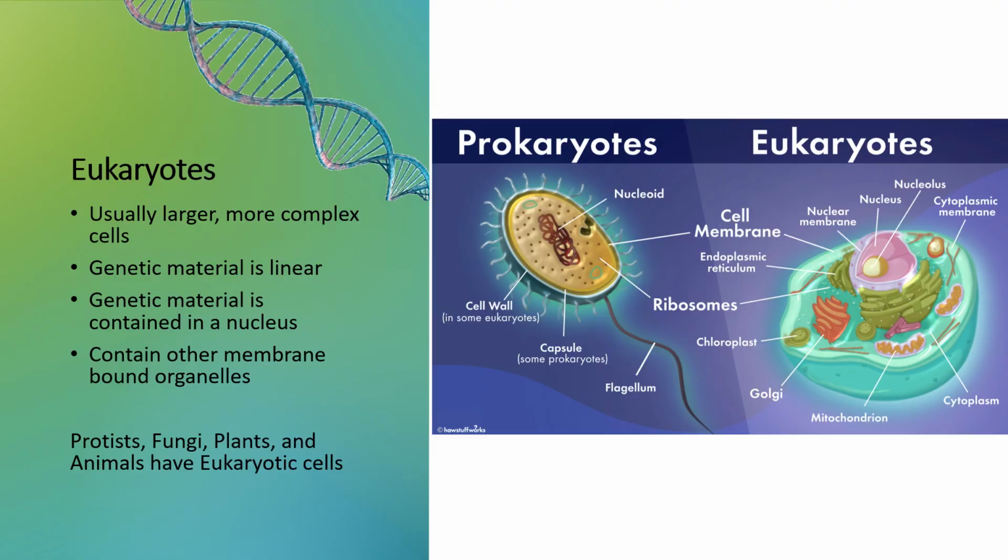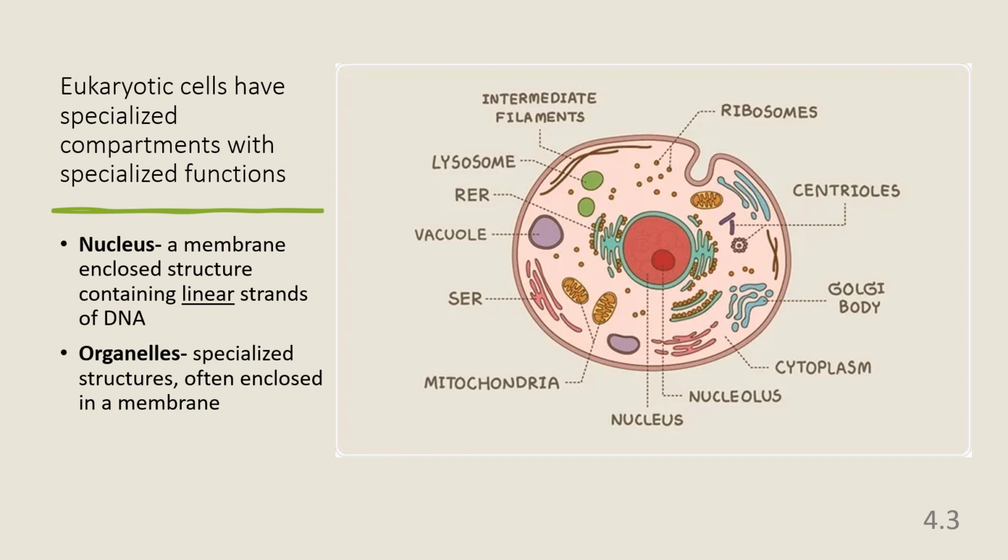Eukaryotic cells are larger and more complex. All other life on Earth, including the protists, fungi, plants, and animals, have eukaryotic cells. In eukaryotes, the genetic material, or DNA, is linear and is contained in a membrane-bound organelle called the nucleus, and the cell also has other membrane-bound organelles. The membrane-bound organelles form compartments in the cell that are specialized for different functions. The nucleus is one of these membrane-bound organelles, which contains the genetic material in eukaryotes. Again, in eukarya, the DNA is in linear strands.